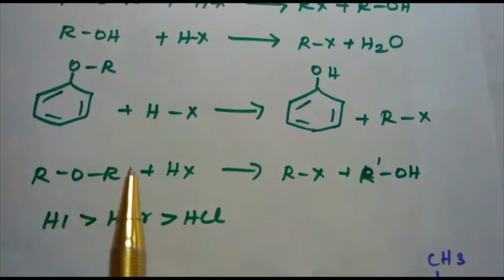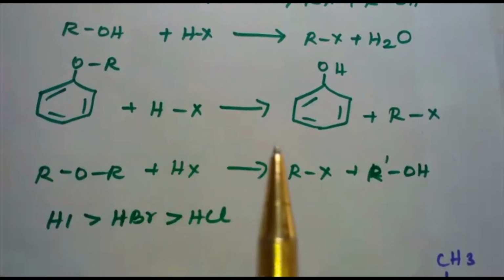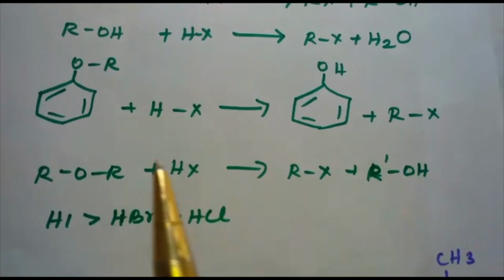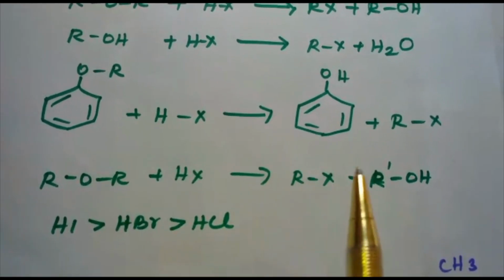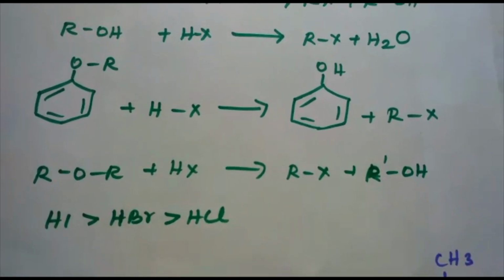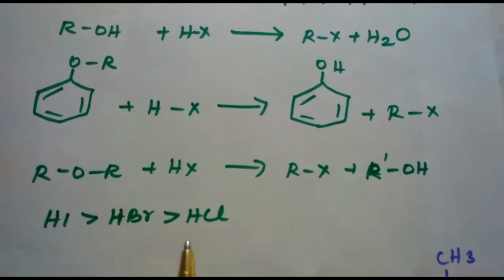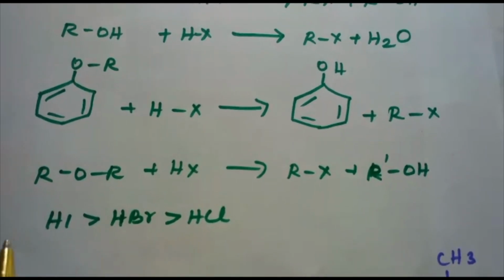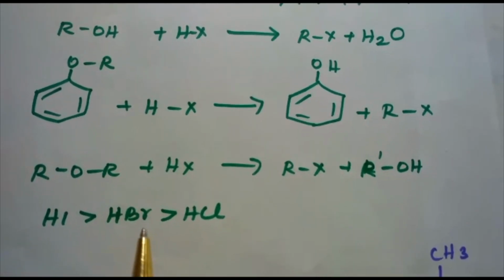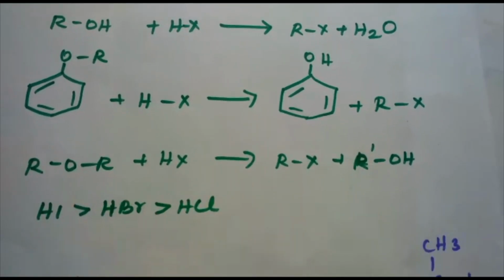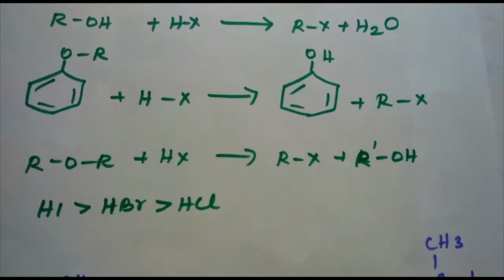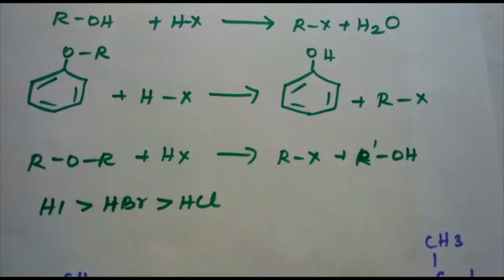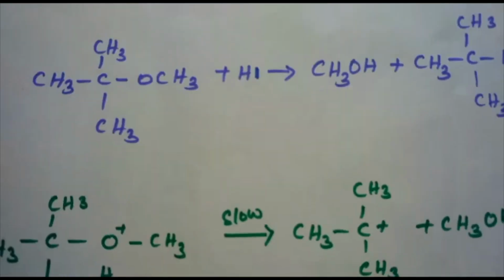Ethers with two different alkyl groups are also cleaved in the same manner. That is, ROR' plus HX gives RX plus R'OH. And the order of reactivity of hydrogen halides is as follows: HI greater than HBr greater than HCl. The cleavage of ethers takes place with concentrated HI or HBr at high temperature.